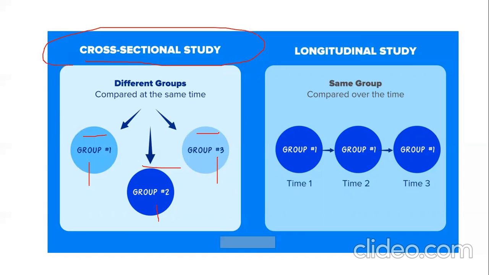Maybe for example, one department to another: commerce, science, and arts. Let us take that as an example. So in that sense, what do you call it? You call it a cross-sectional study.